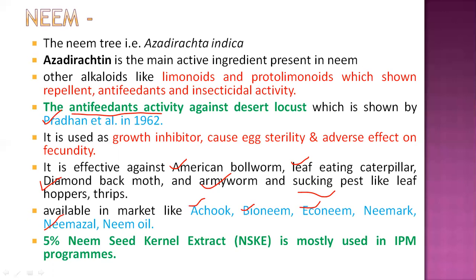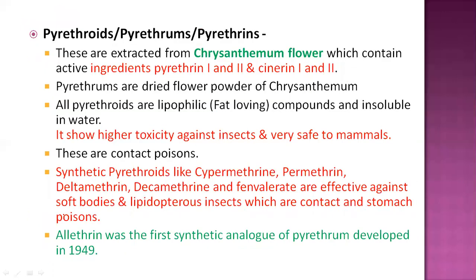Now the next one, the other plant originated insecticide called pyrethroids, or we can call them pyrethrums or pyrethrins. This is also one product or insecticide which is extracted from a plant. The name of this plant is chrysanthemum, and these pyrethroids are extracted from the dried flowers of chrysanthemum.